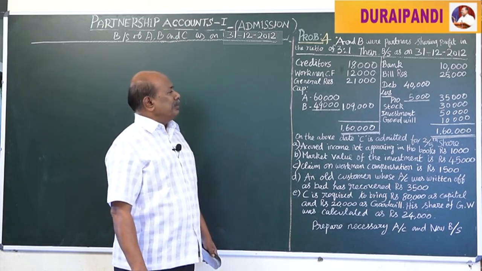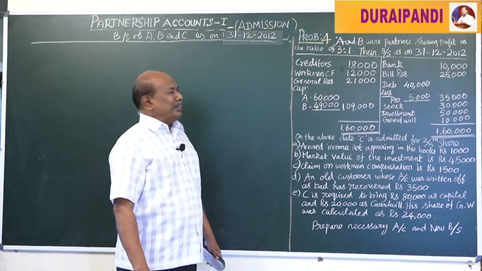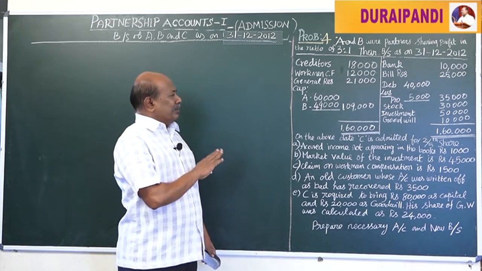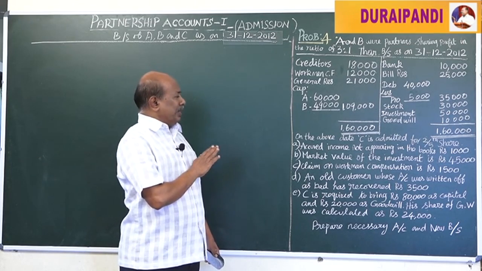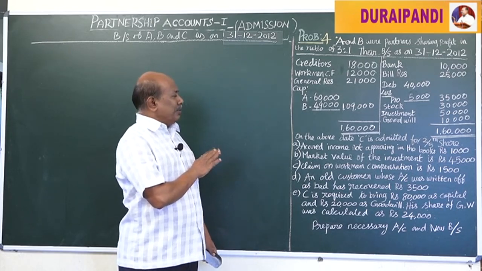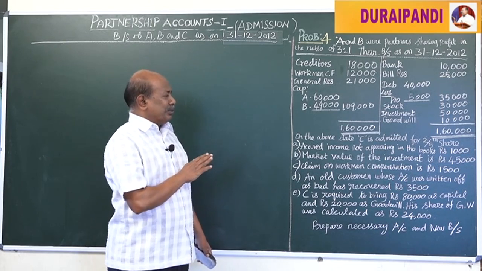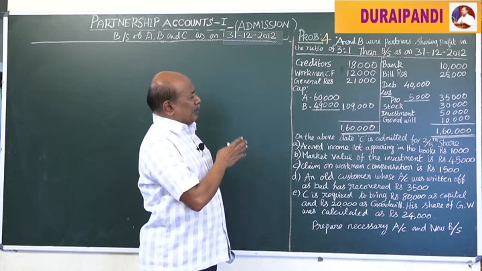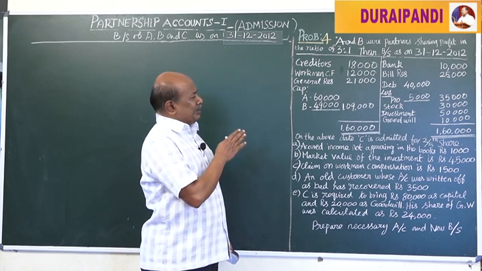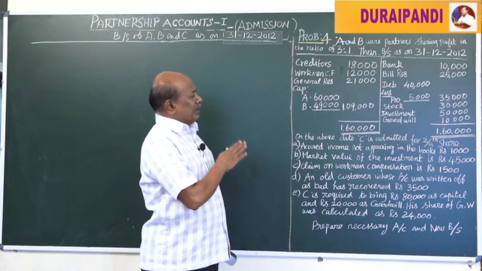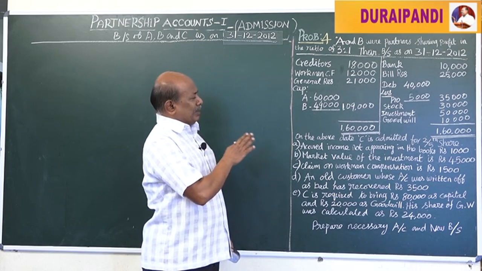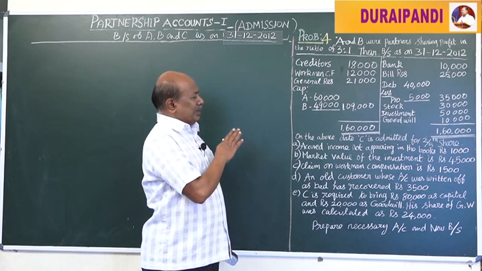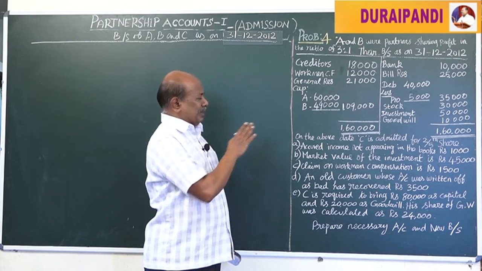31/12/2012 was: on the liability side, creditors 18,000, workmen compensation fund 12,000, general reserve 21,000, then capital accounts of A 60,000 and B 49,000, total 1,09,000 rupees. Then on the asset side, bank 10,000 rupees, bills receivable 25,000 rupees, debtors 40,000 less provision for doubtful debts 5,000 rupees, total outer column 35,000, stock 30,000, investment 50,000 and goodwill 10,000.